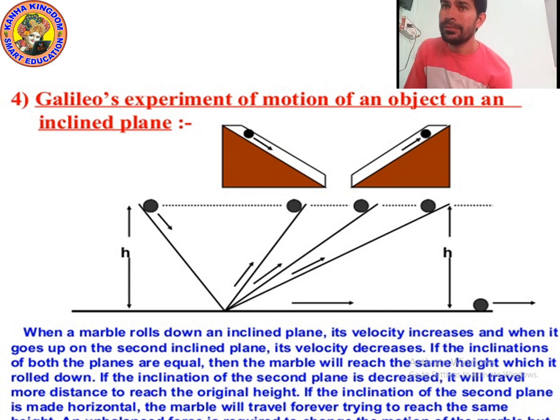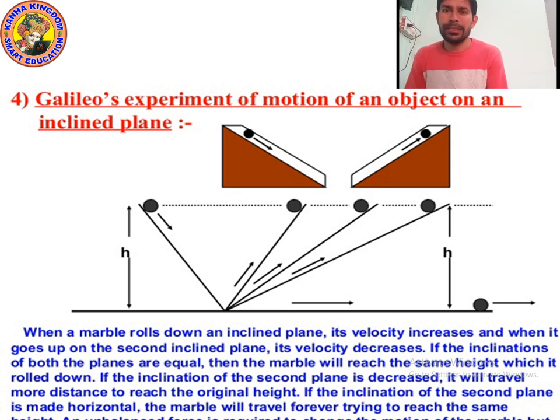But if the angle changes, suppose one is a 30-degree inclined plane and another is a 60-degree inclined plane. If you roll down two balls at the same time, then both will reach at different times.